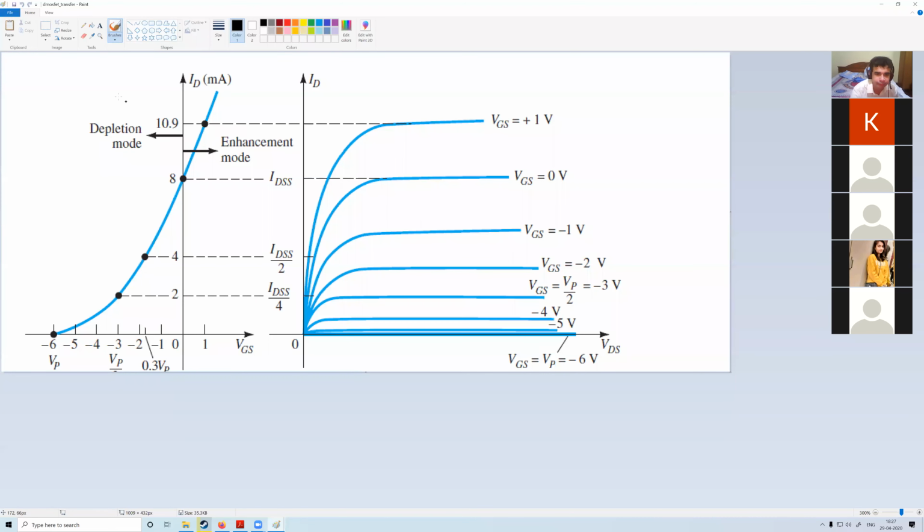This is PP. You can ignore this for the time being. What happens is plus 1 volt. We'll just touch it, but it is never operated when VGS is positive. Focus on this one. So why this curve comes is clear.